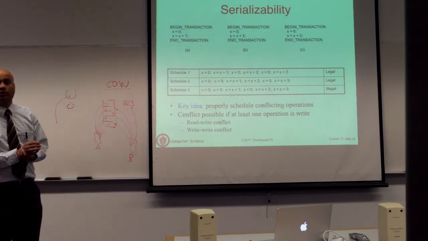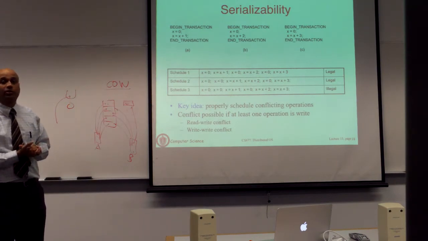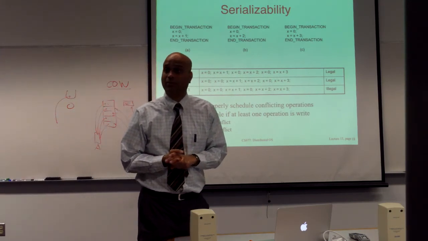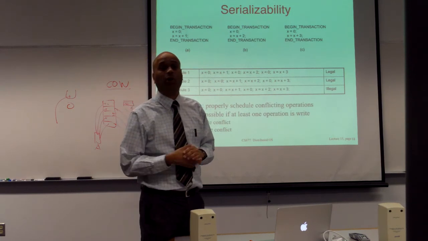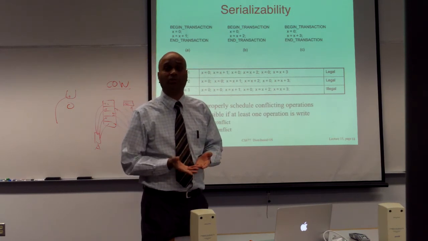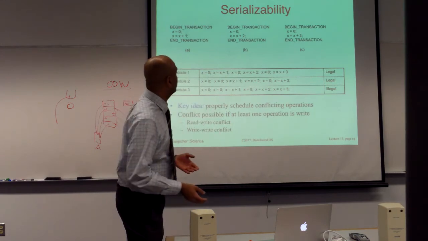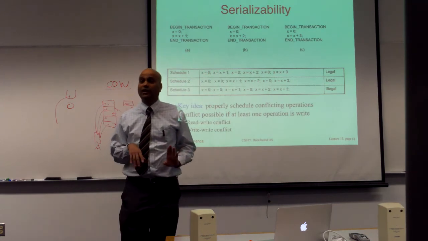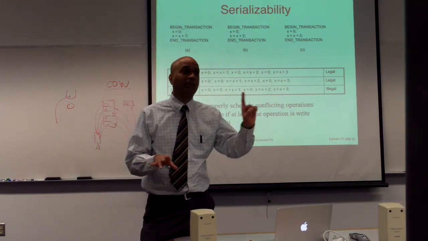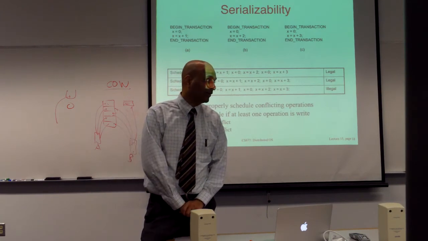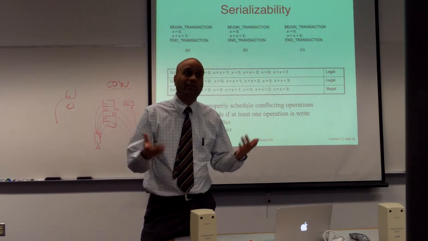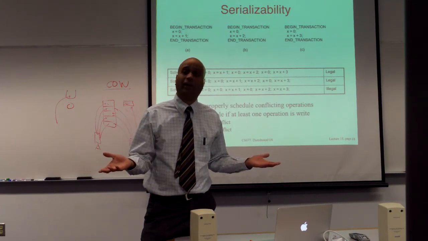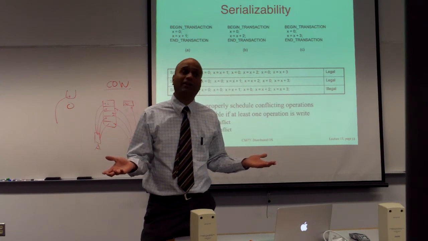So before we talk about algorithms, I'm going to give you some examples of what serializability means. We are going to reason about serializability a little bit, so that you get the idea of what the transactional layer has to do to ensure serializability. This is again a very simple example. We are going to assume that there are three transactions that are running at the same time. They all operate on a single record in the database, record X, and we let them run in parallel. At the end of this, we are going to be left with a database state, and we want to argue, is this a valid state or an invalid state?